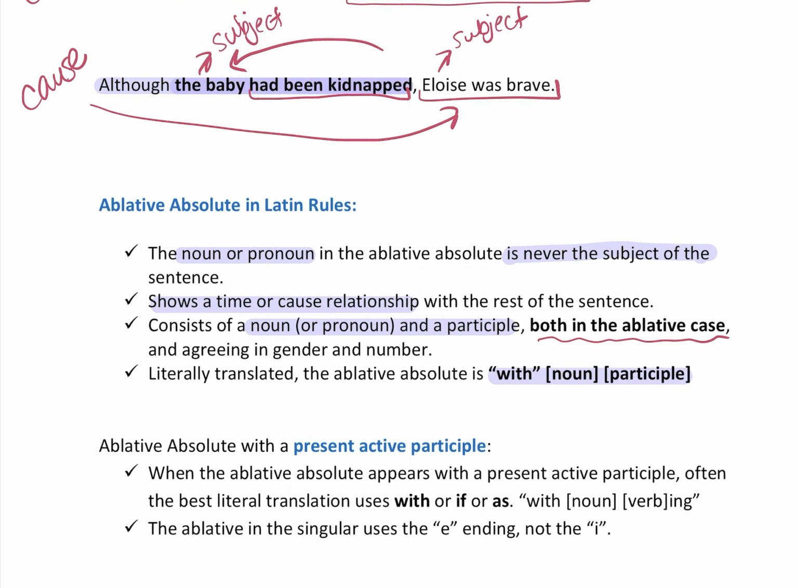All right, so let's talk about an ablative absolute with a present active participle. This is the one you learned last week. When the ablative absolute appears with a present active participle, often the best literal translation uses with, or if, or as. So, with the noun verbing. And I will tell you that all of this is in your chart book. It's on page 19, so when you go back, you can pull it out and make notes on there if you want to, or you can follow along. And the ablative in the singular uses the E ending, not the I ending.